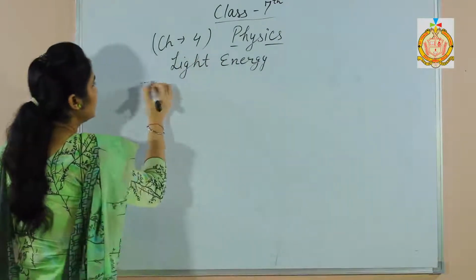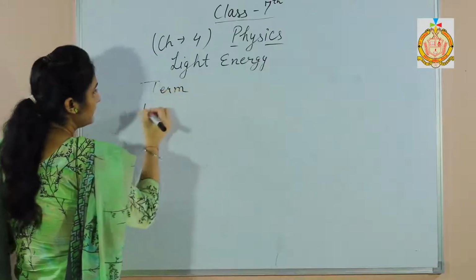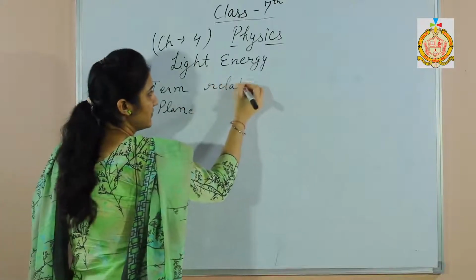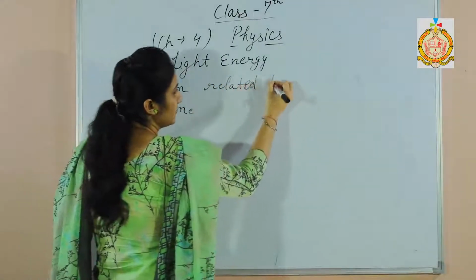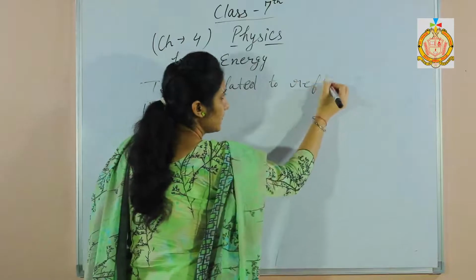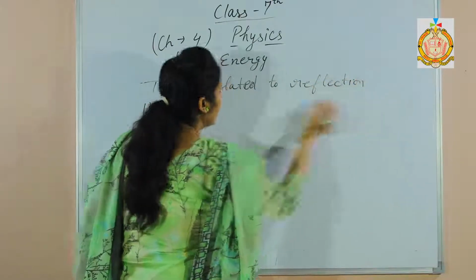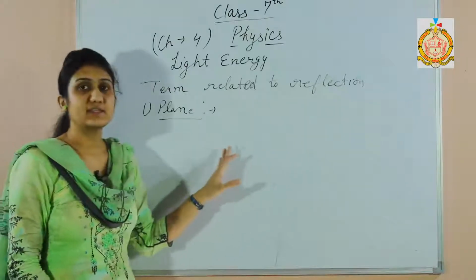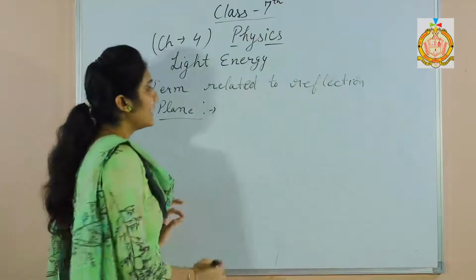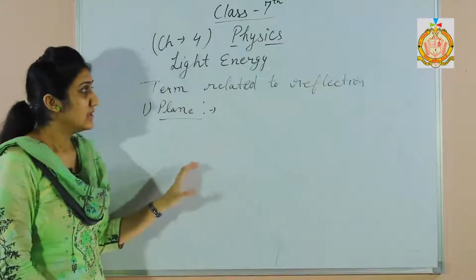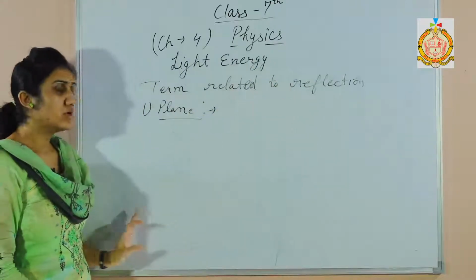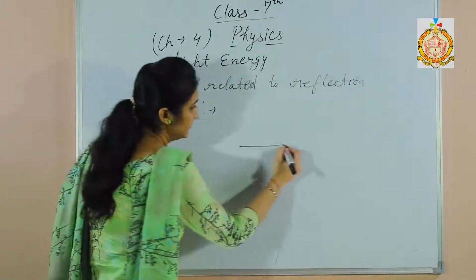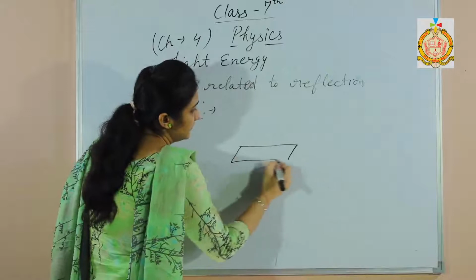The first one is plane. A plane is a 2D surface. It is a smooth plane surface. It has length and breadth. See, this whiteboard is also an example of plane. The plane can be horizontal, like this one.